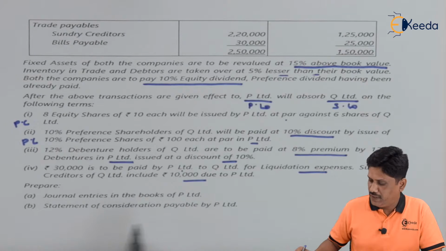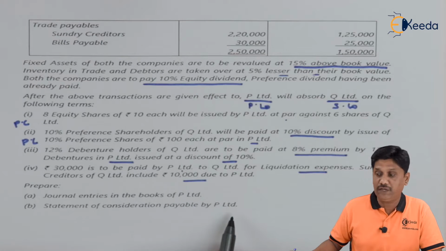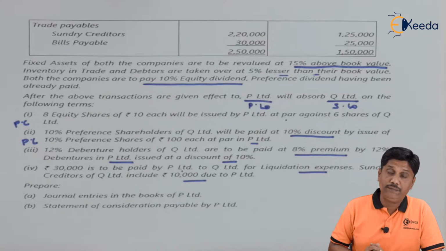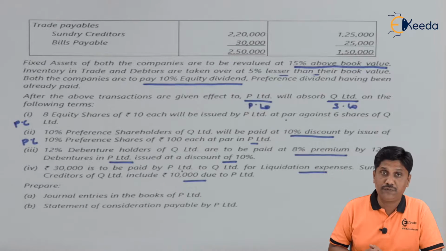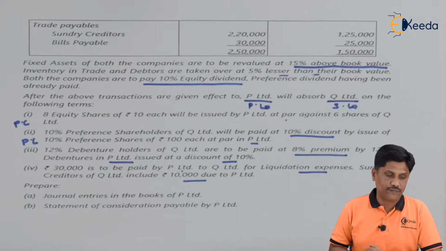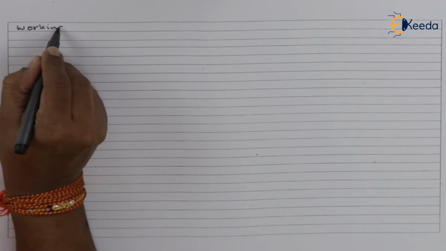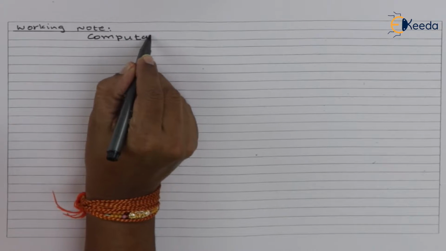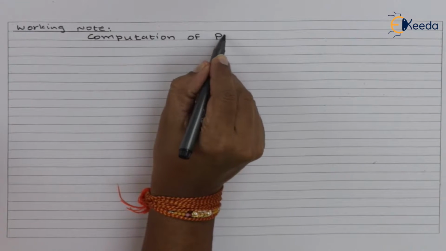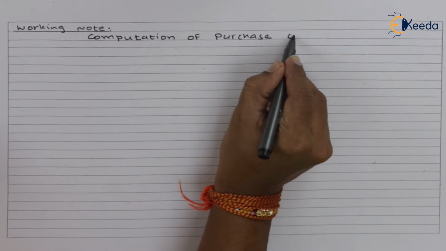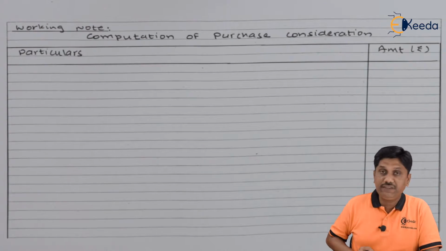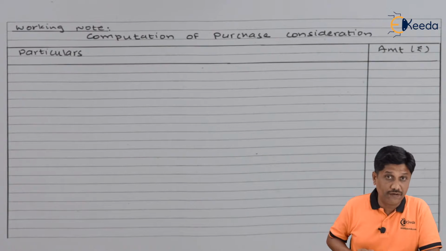Journal entries in the books of P Limited and statement of consideration payable by P Limited. First and foremost, we will prefer to calculate PC, that is purchase consideration, to be settled. Let us do that working note. Friends, I am ready with the working. Now I have to start with my working.